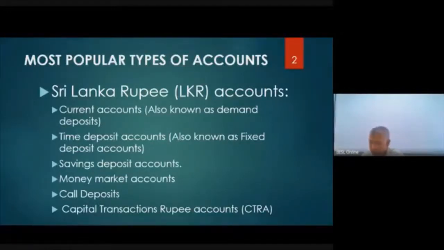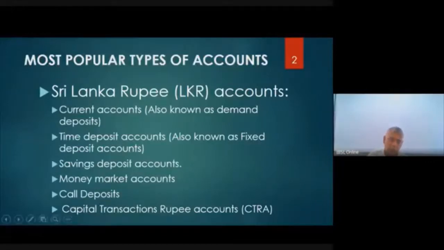When people migrate, after production of various documents required by the bank and the Inland Revenue and all that, they get approval to open a capital transaction rupee account. People who leave may have properties, let's say a house, and they sell it and get the proceeds in rupees. Now this is a rupee account. You can put that money into the rupee account.